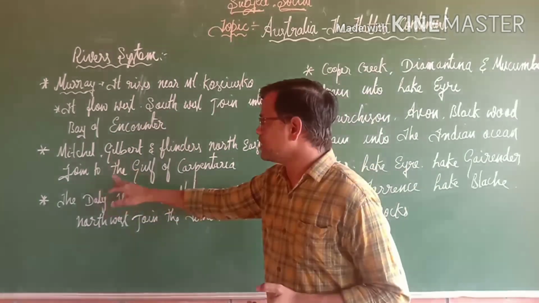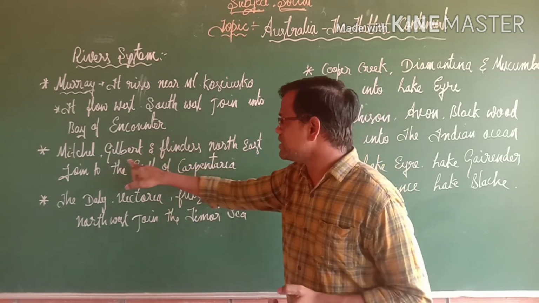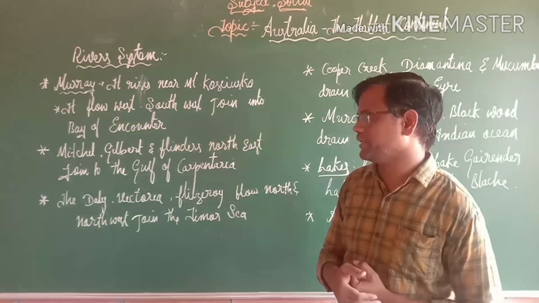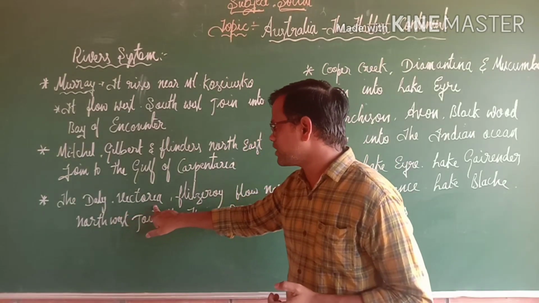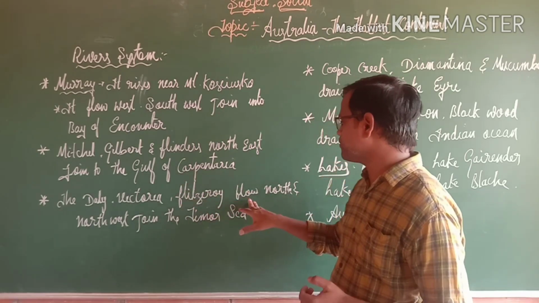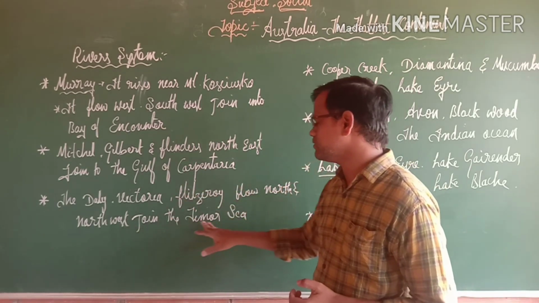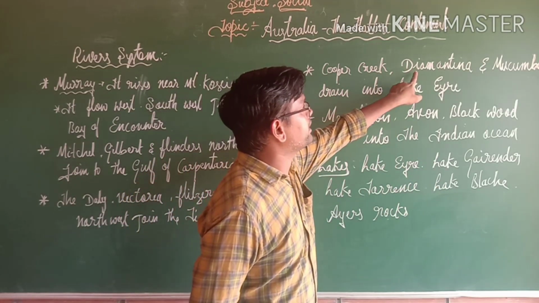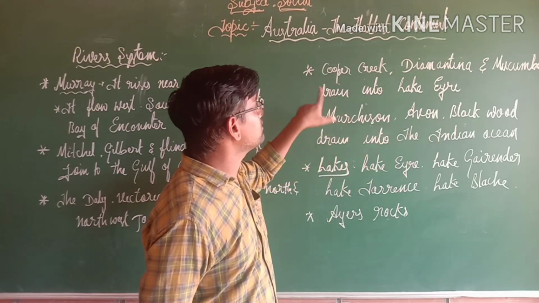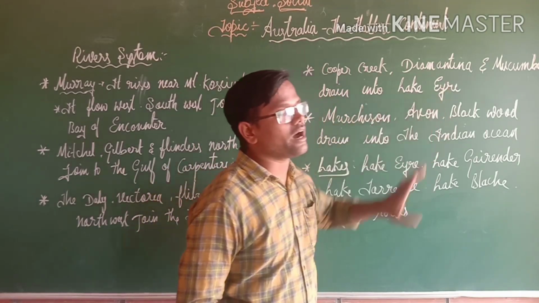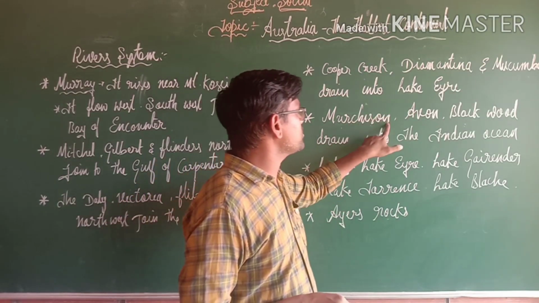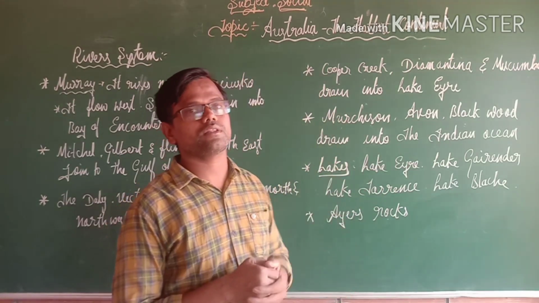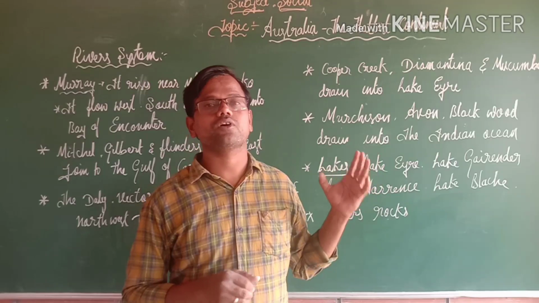And the next, Mitchell River, Gilbert River and Flinders River. So these rivers flow into the northeast and finally join to the Gulf of Carpentaria. And the next, the Daly, Victoria and Fitzroy. These rivers flow to the north and northwest and finally join to the Timor Sea. And the next, Cooper Creek, Diamantina, Mukamba. These rivers drain into Lake Erie. Other important rivers like Murchison, Avon, Blackwood. So these drain into the Indian Ocean. So these are a few important rivers we can see in the Australia continent.